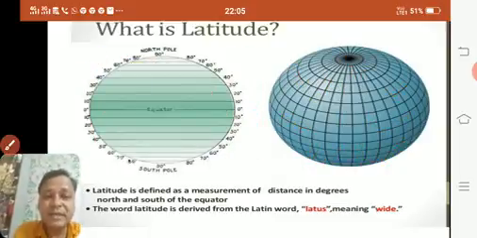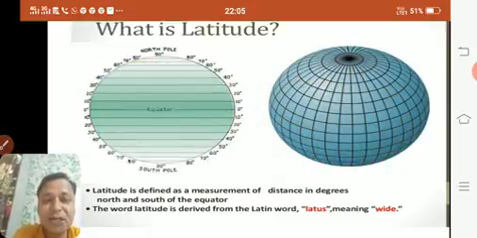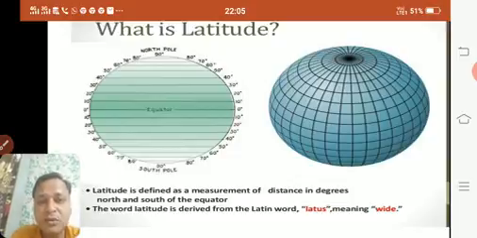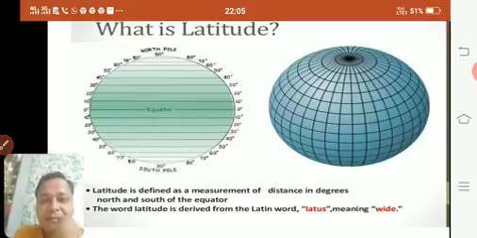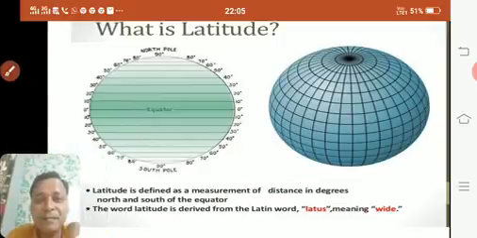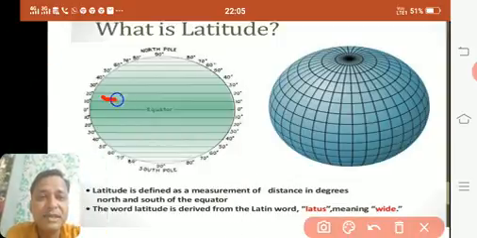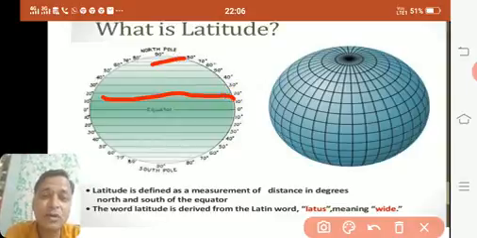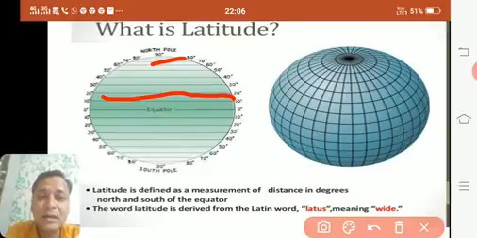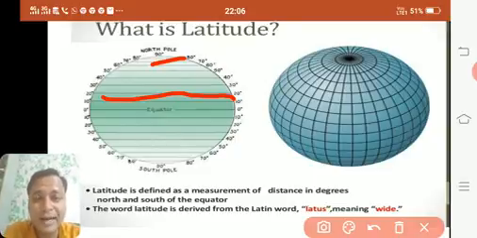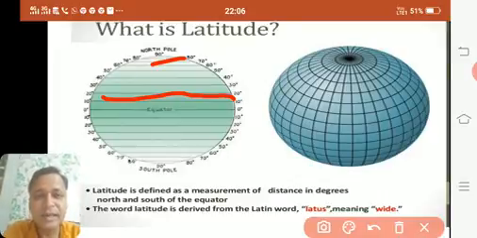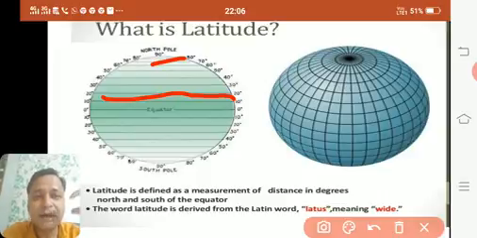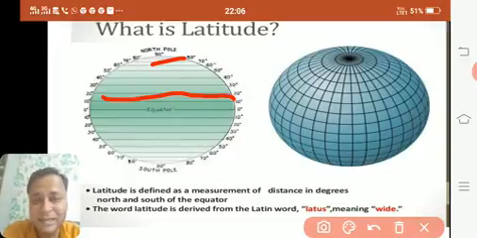Okay, so latitude is defined as the measurement of distance in degrees to the north and south of the equator. So now if this is the equator in the center, this is 90 degrees. So this will be 90 degrees north of the equator. So we can count the distance of the latitude from the equator in terms of degrees only. We'll see further how we measure the degrees. So we don't count the latitudes in kilometers, meters or any other measurement. The SI unit is degrees.